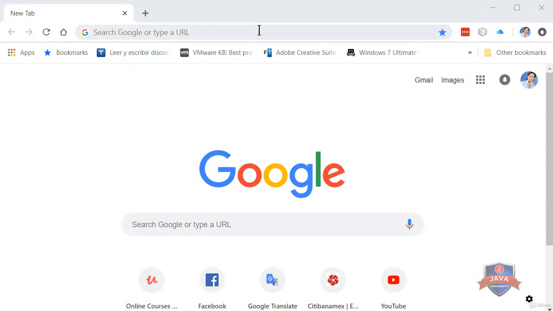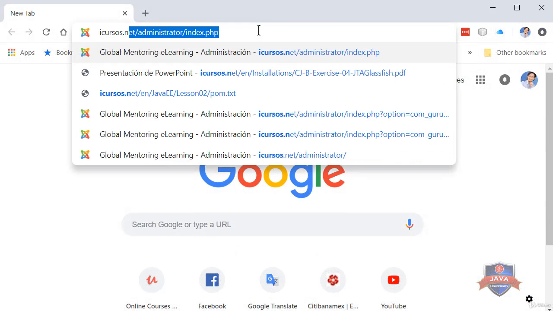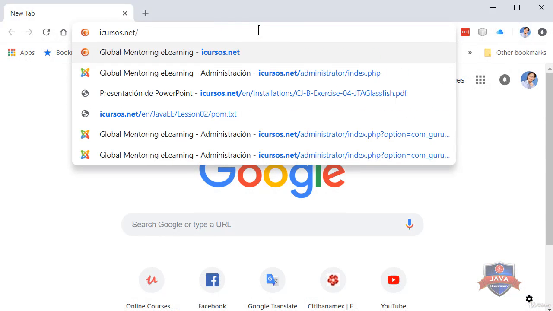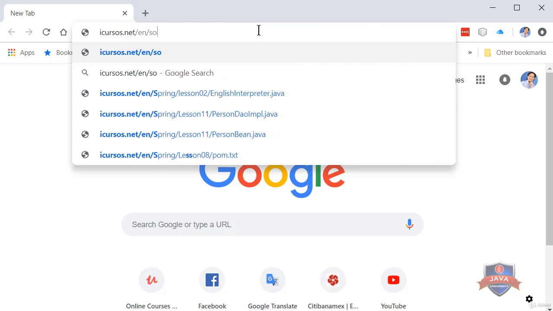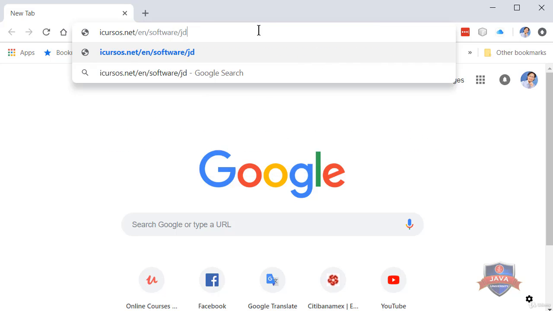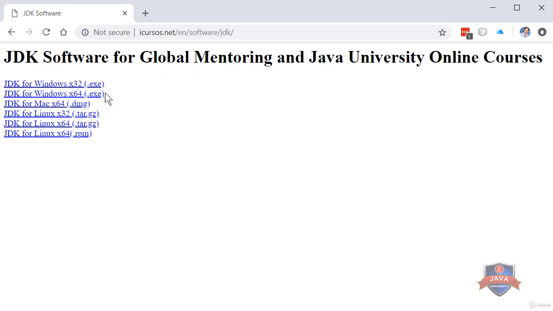Download the JDK. Go to the next URL and download the JDK. Select the platform that corresponds to the operating system that you use. In this case, we select the Windows 64 option.